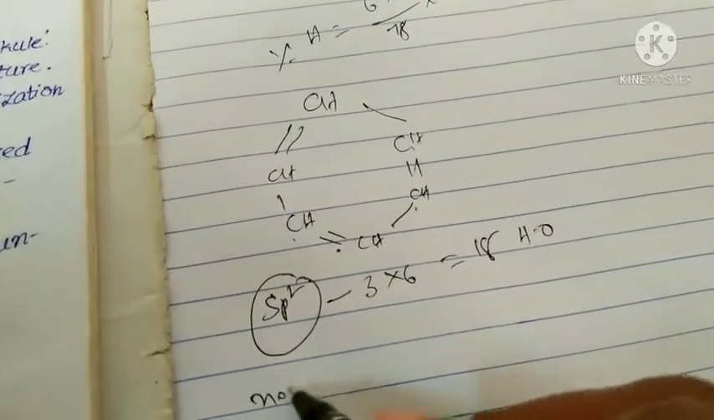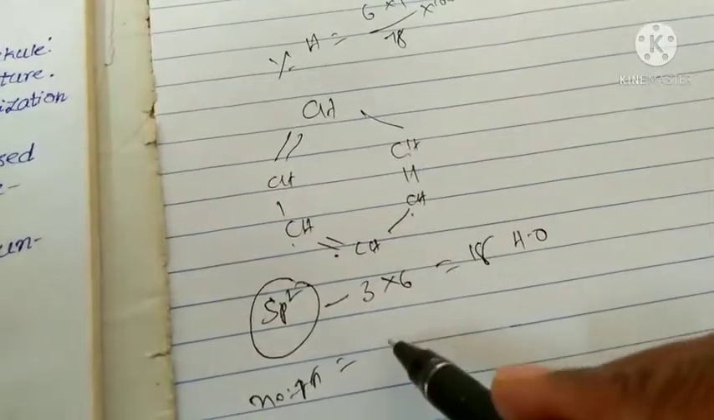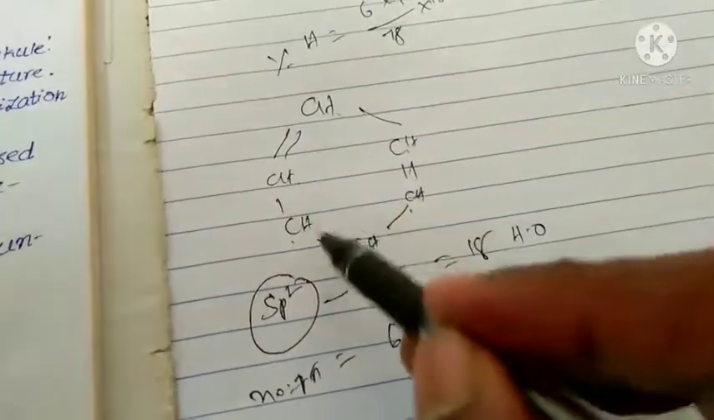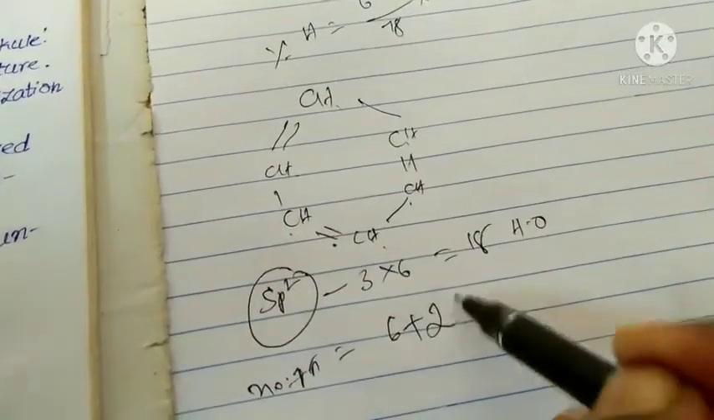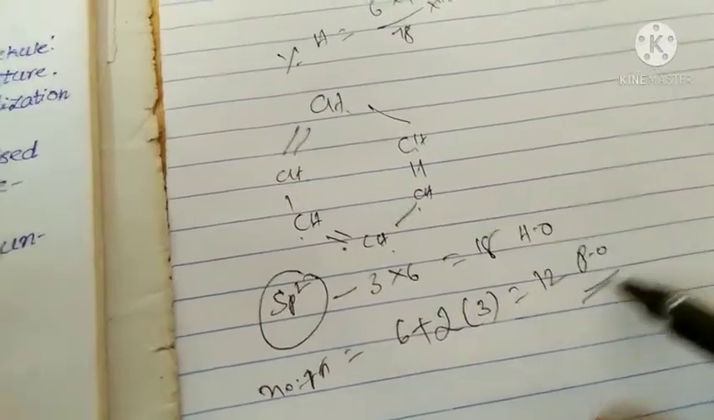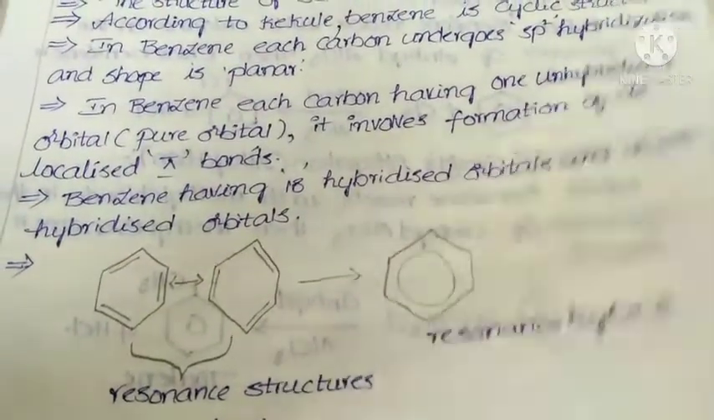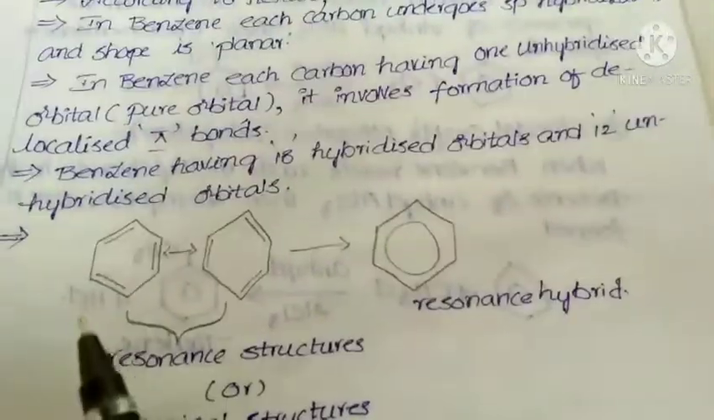Next, number of pi bonds are how many? Number of hydrogens how many? 6. 1, 2, 3, 4, 5, 6, plus 2 into number of pi bonds, how many? 3. Total 12. These are pure orbitals. 18 hybrid orbitals, 12 pure orbitals present in benzene. Next, one more important point.